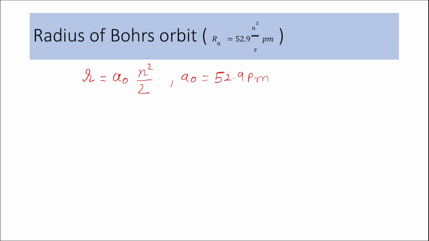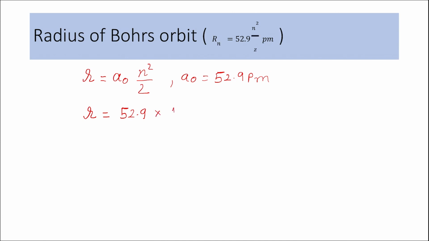Try to understand this. Suppose I want to calculate the radius of the first orbit in hydrogen atom. Then the radius of the first orbit r will be equal to a naught, which is the constant 52.9, times n square. N here is the orbit number. Suppose I am calculating the radius of the first orbit, the value of n here is 1.